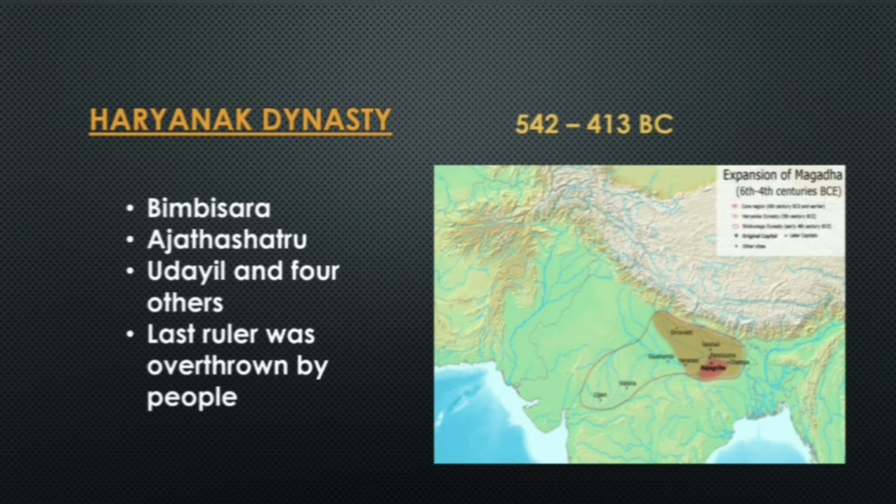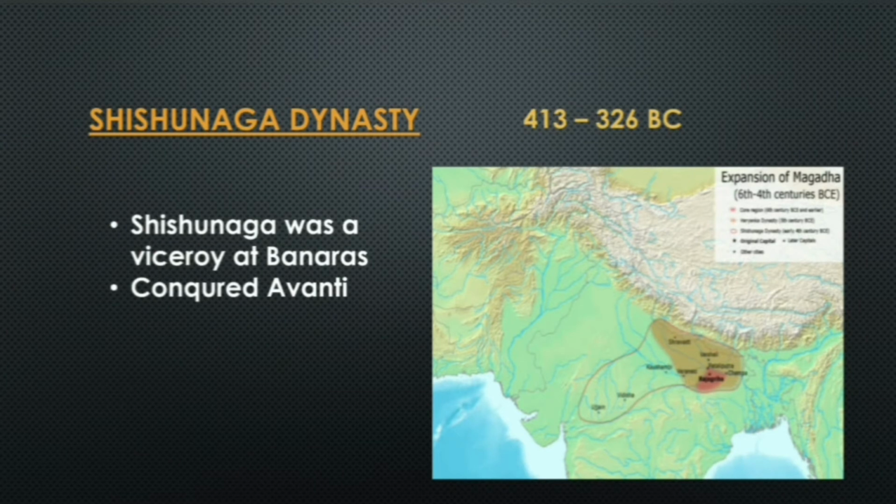Then the next dynasty came to Magadh. That was the Shishunaga Dynasty, which extended from 413 to 326 BC. Shishunaga was a viceroy at Benares.